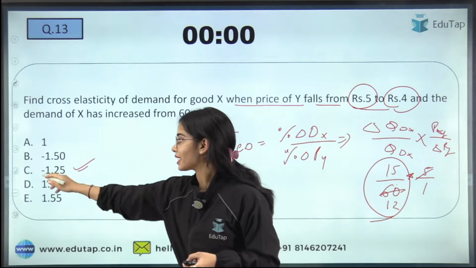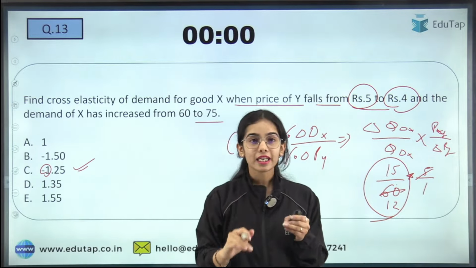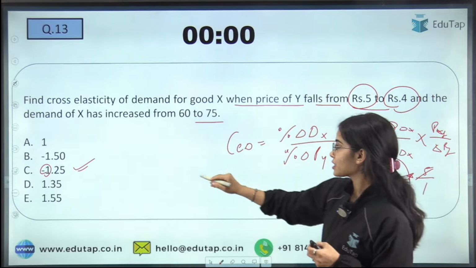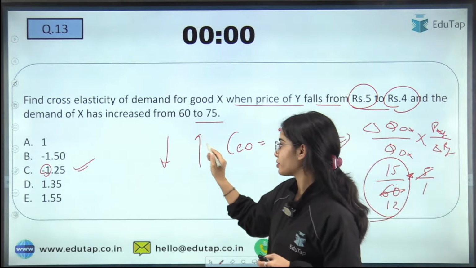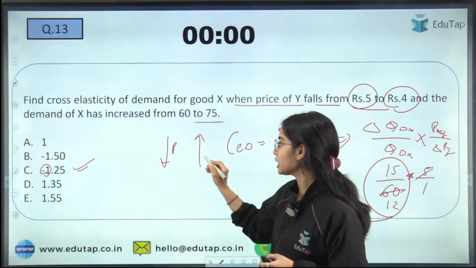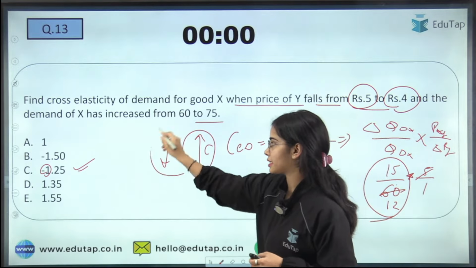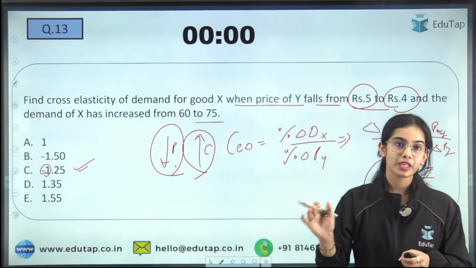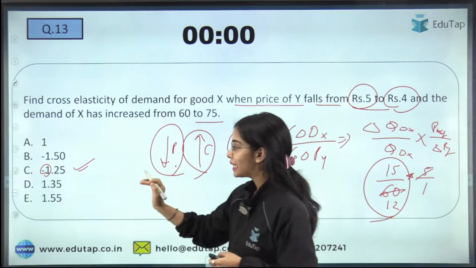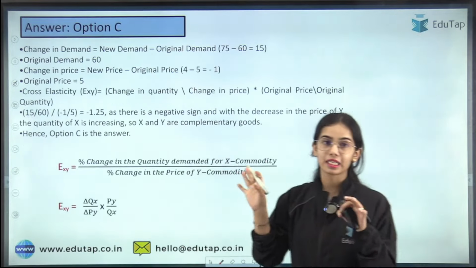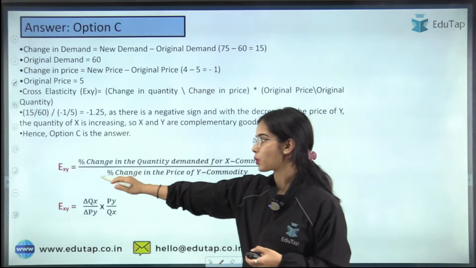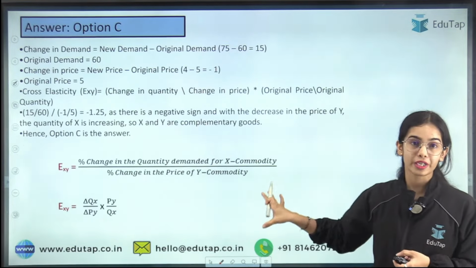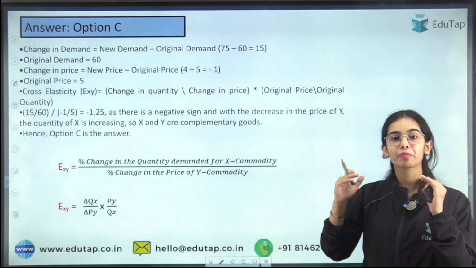And there is a negative sign because you can see that if the price of Y is falling, there is an increase in the quantity demanded. So if the price of petrol is falling, the demand for cars is increasing. That means this is a complementary good, and complementary goods have a negative sign. So you have to tell that yes, this is a complementary good and they have a negative sign. So the answer is 1.25, and I hope you will remember this formula, and the concept also.